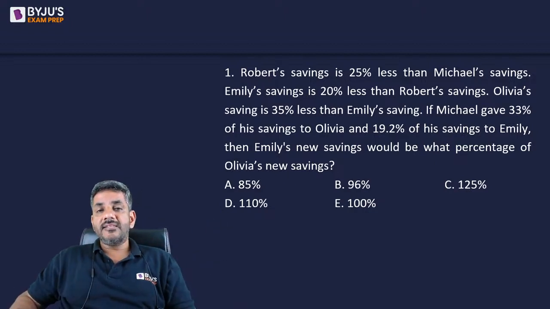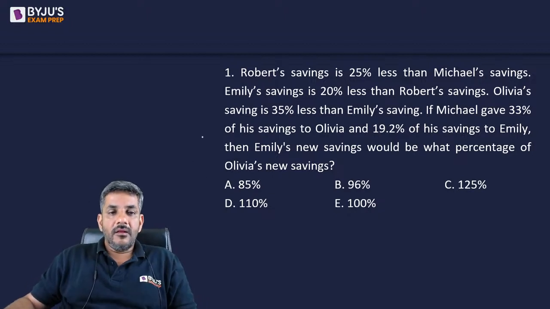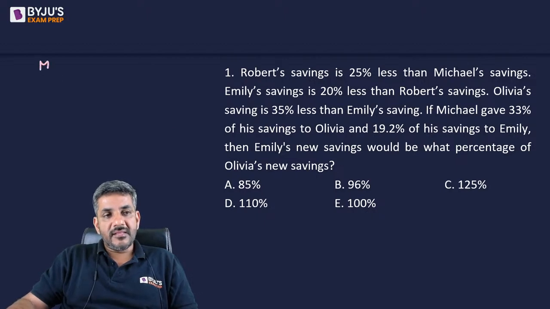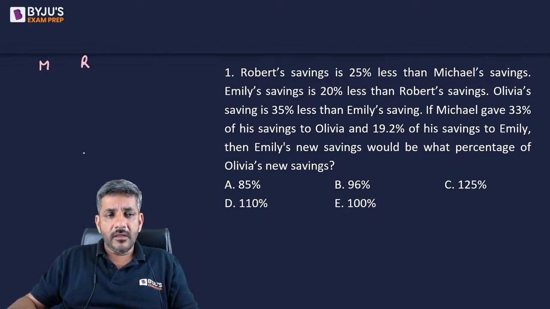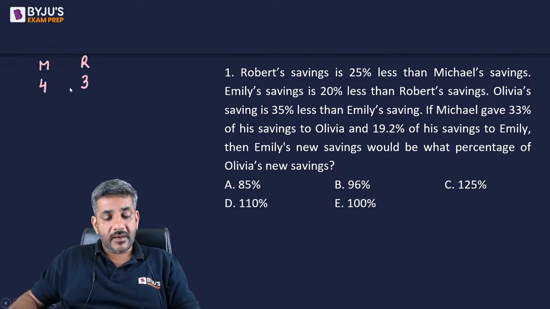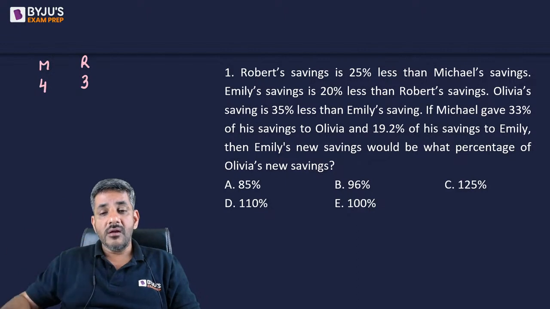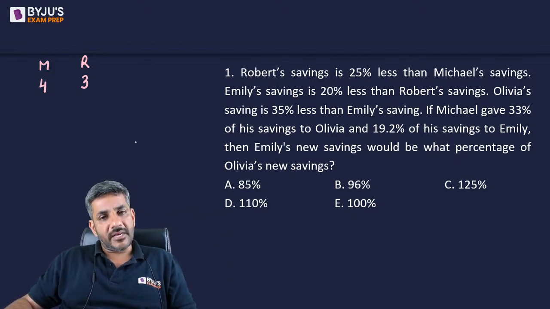Plus, while we are discussing these questions, please watch the solution very carefully. Here he says Robert's saving is 25% less than Michael's saving. So Michael's saving से Robert की saving 25% कम है. Now 25% can easily be calculated when the number is a multiple of 4. So let us say Michael's saving is 4. So Robert's saving would be 3. ध्यान दीजिएगा, धीरे धीरे करके मैं बताऊंगा how can you actually make it easy for you. I assumed Michael's saving as 4, so Robert's saving would become 3.